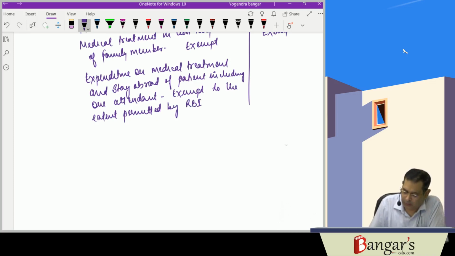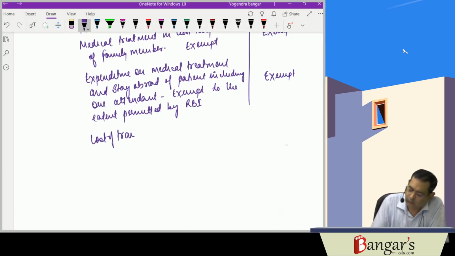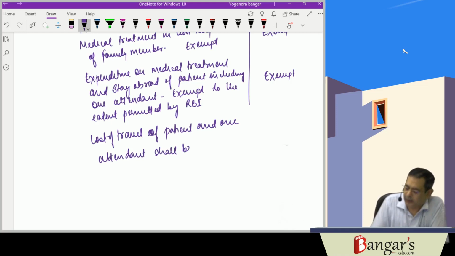So here we see if the same is within the overall limits, it will be exempt. Then cost of travel of the patient and one attendant shall be exempt if GTI does not exceed rupees 2 lakhs.